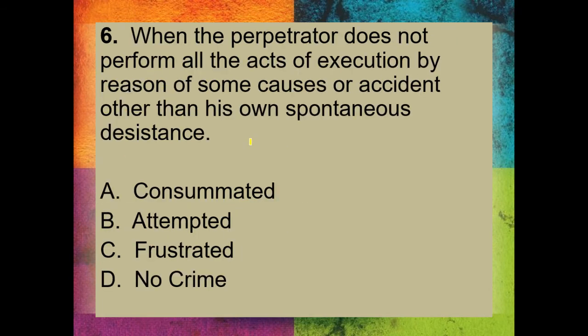6. When the perpetrator does not perform all the acts of execution by reason of some cause or accident other than his own spontaneous desistance. Take note, the perpetrator did not perform all the execution. Hindi niya na-perform lahat, but he began the commission of the act. And there is other than his spontaneous desistance. O, yan yung keyword natin. Is it A, consummated, B, attempted, C, frustrated, D, no crime? So this is attempted stage pa lang yan.